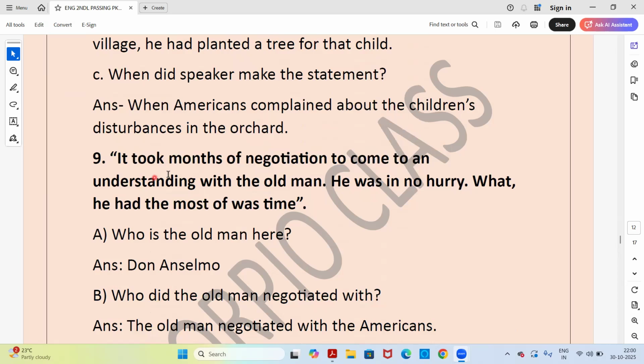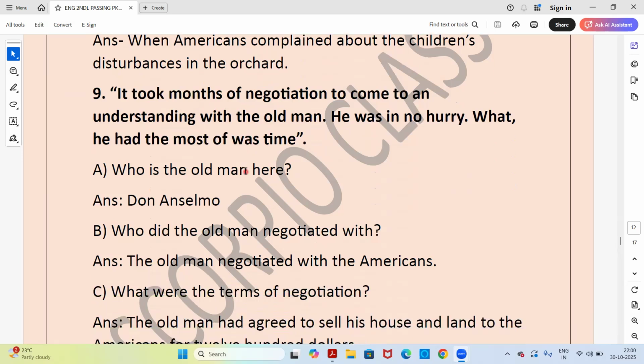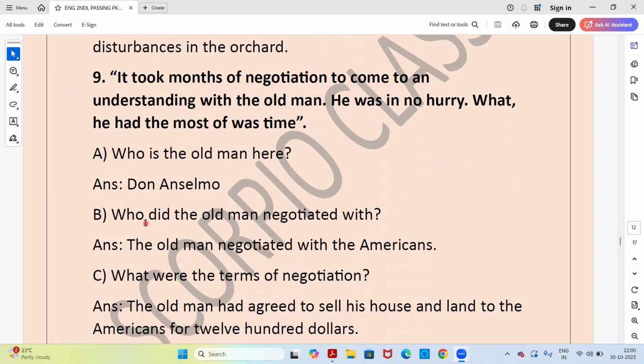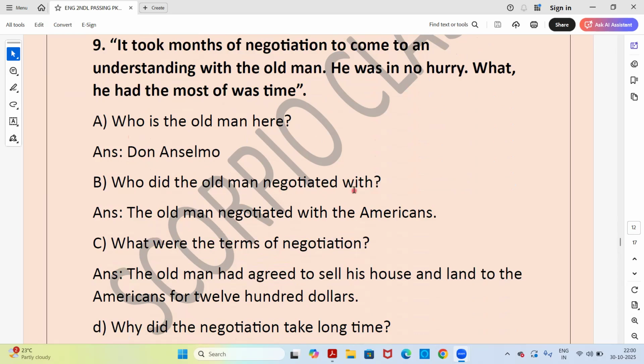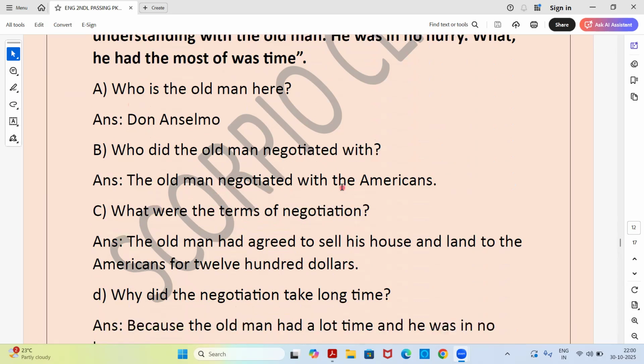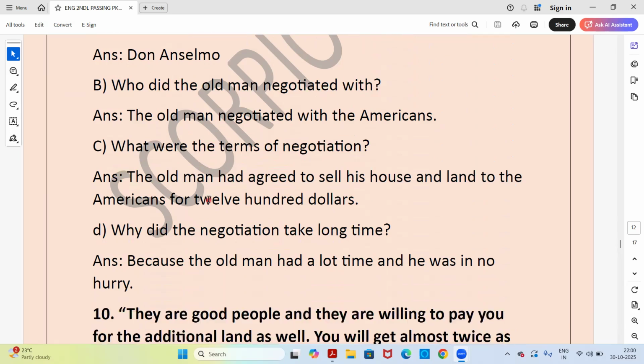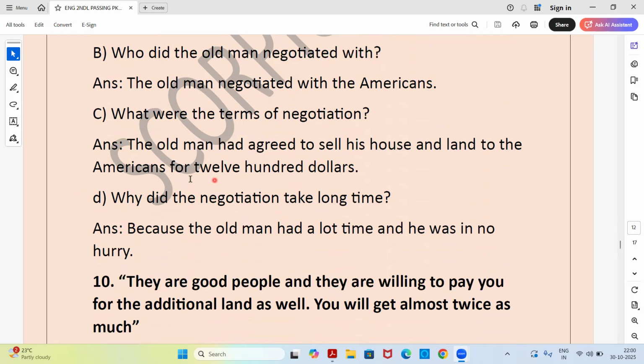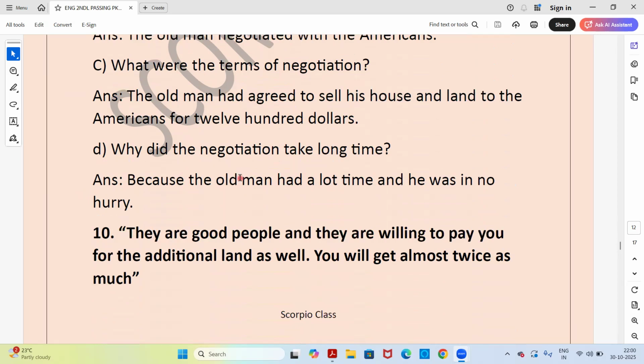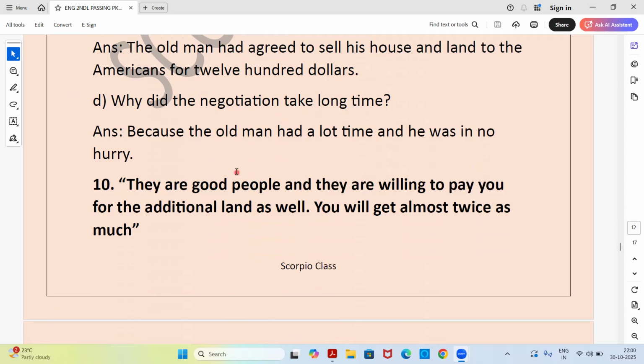Next question. It took months of negotiation to come to an understanding with the old man. He was in no hurry. What he had the most of was time. Who is the old man here? Answer, Don Anselmo. Who did the old man negotiate with? The old man negotiated with the Americans. What were the terms of negotiation? The old man had agreed to sell his house and the land to the Americans for $1,200. Why did the negotiation take a long time? Because the old man had a lot of time and he was in no hurry.